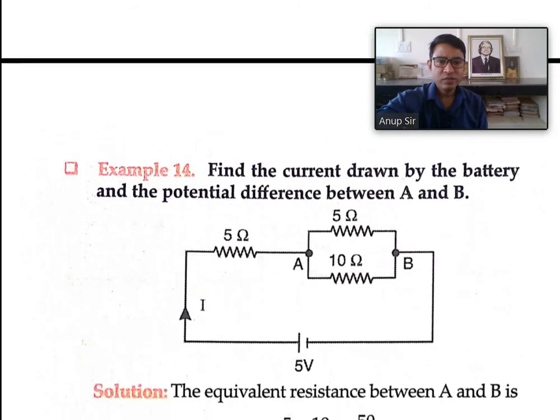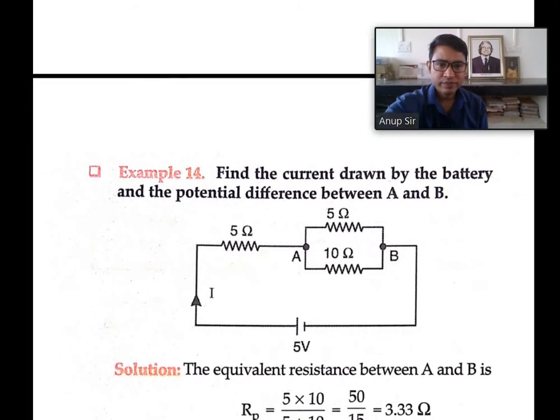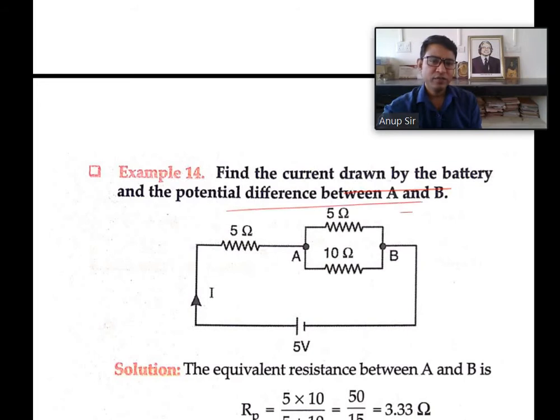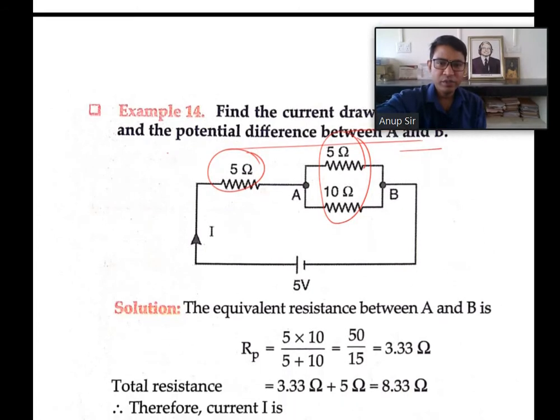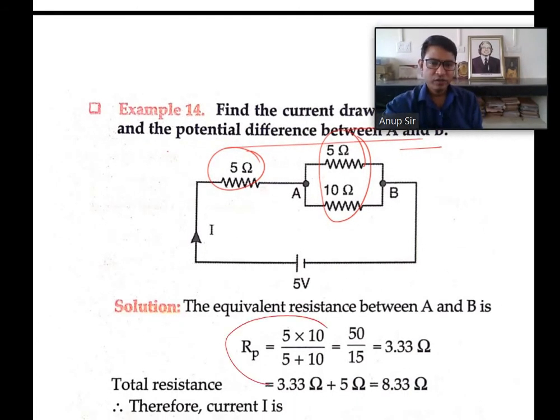These are the sums. Remember these things. Find the current drawn by the battery and the potential difference between A and B. See here, 5 ohm and 10 ohm are connected in parallel, and this one as a whole is connected in series. So the resistance between this 5 ohm and 10 ohm will be equal to the resistance of the parallel combination, R1 R2 divided by R1 plus R2.